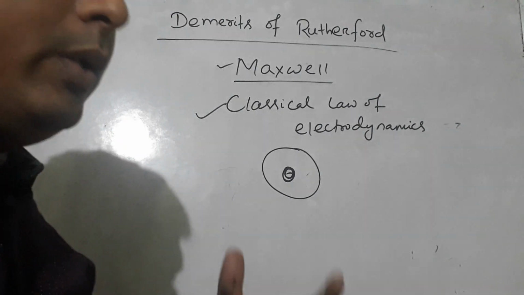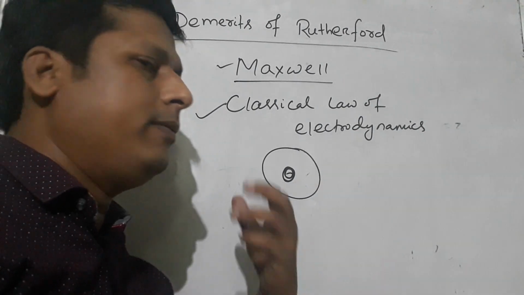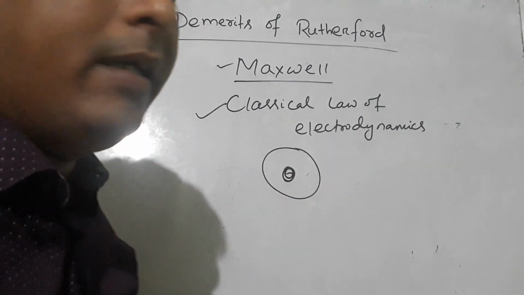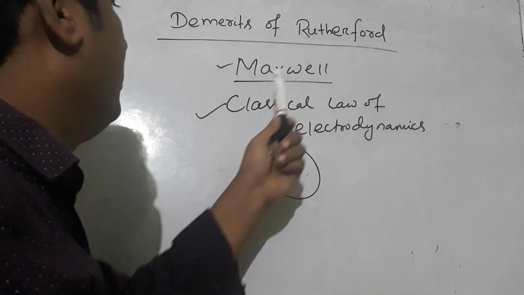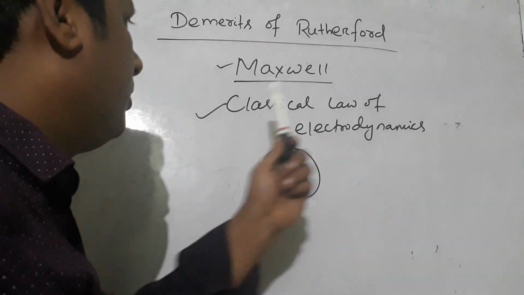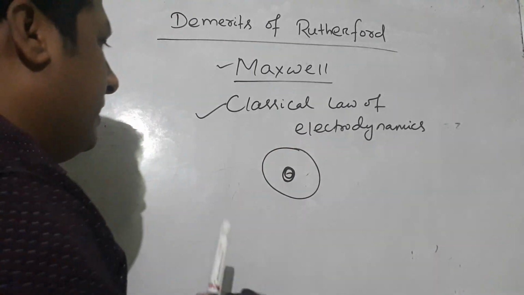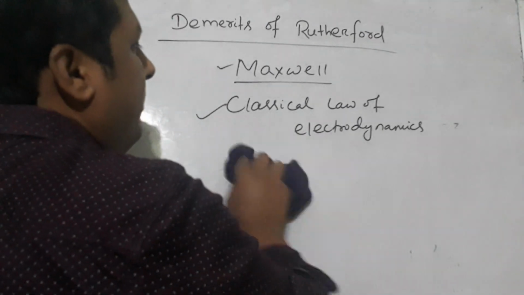By whom? By Maxwell, according to the classical law of electrodynamics. So Maxwell at that time suggested this statement.